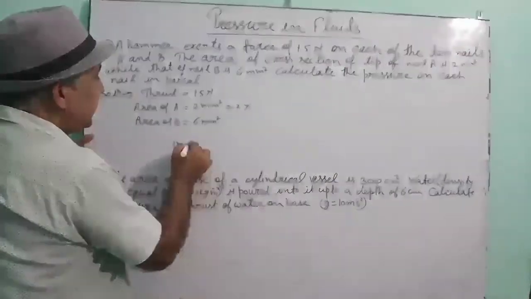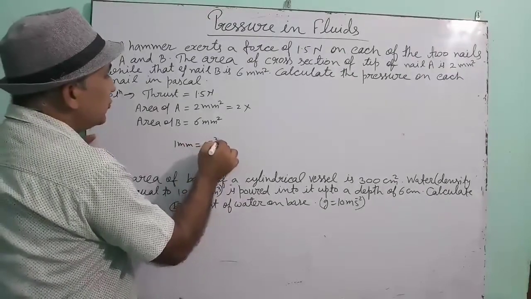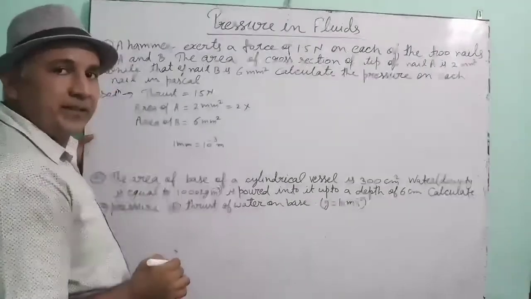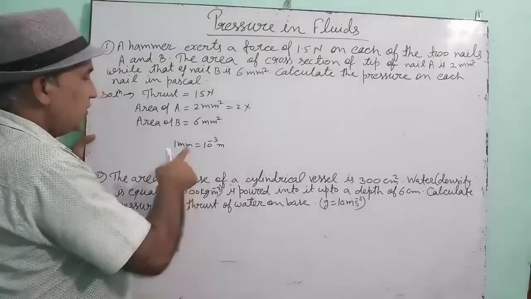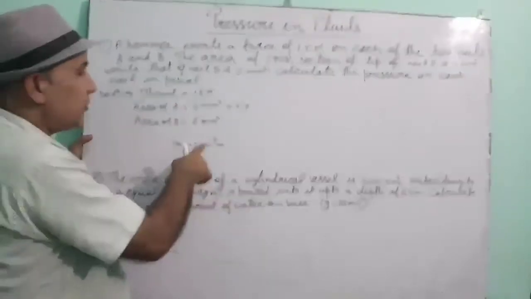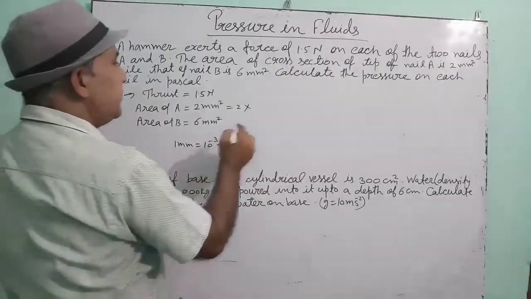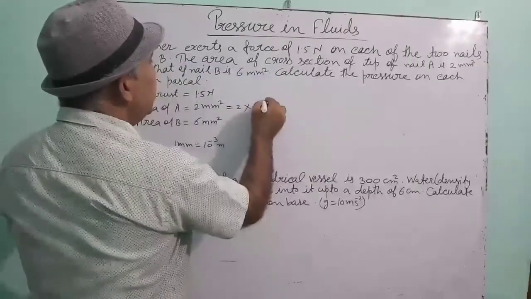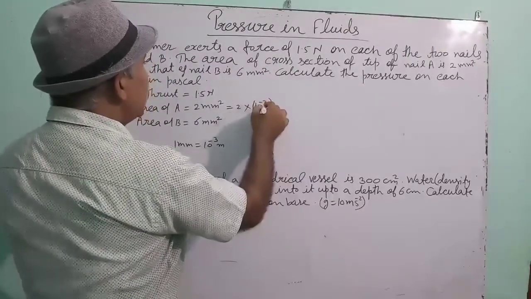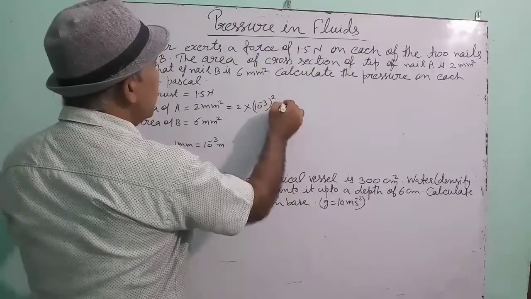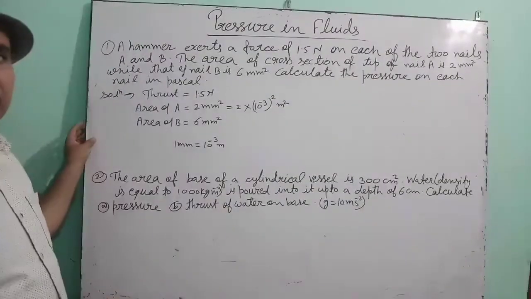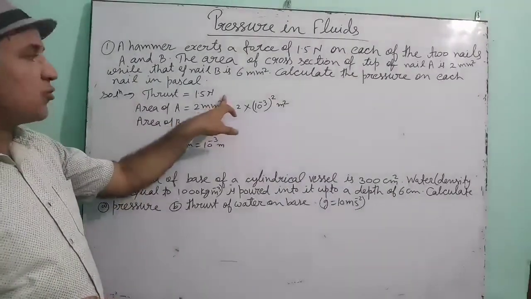1 millimeter is equal to 10 to the power minus 3 meter. Understood? So here it will be 10 to the power minus 3 whole square meter square, because it is millimeter square.